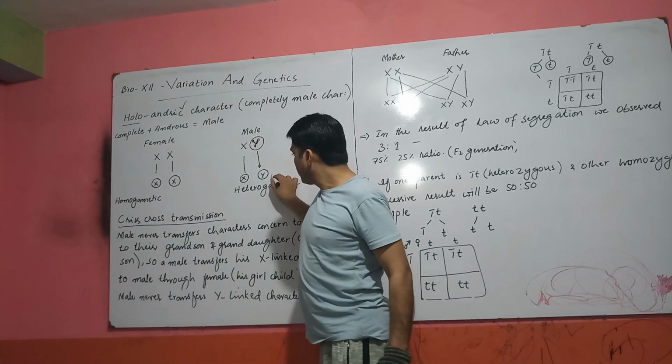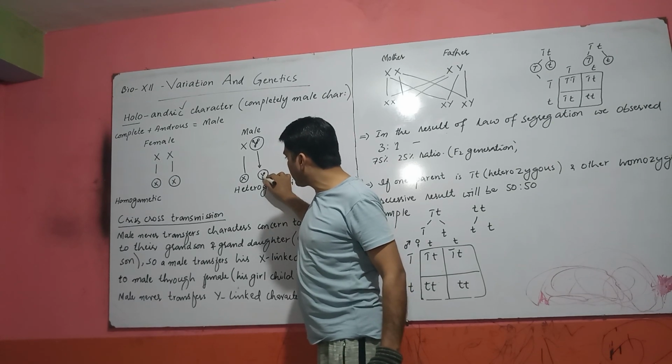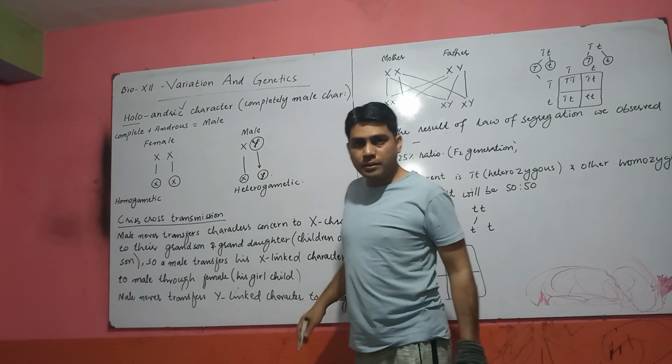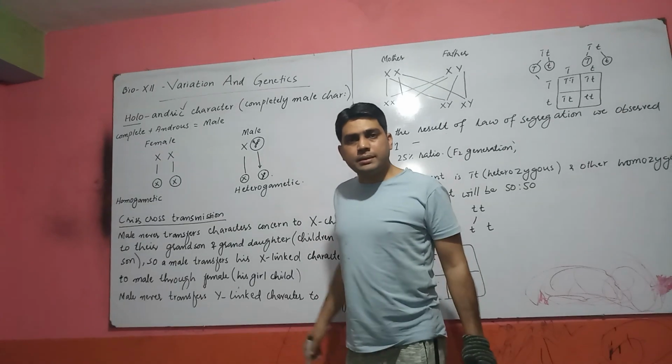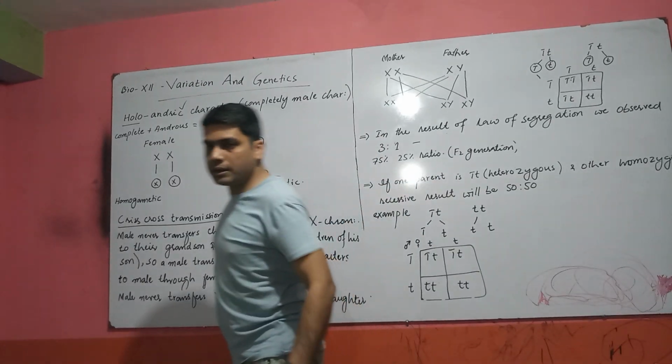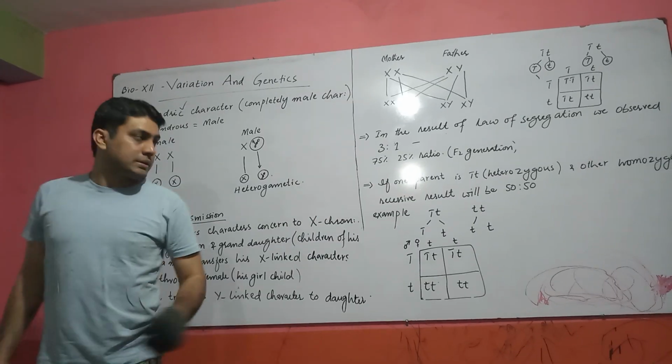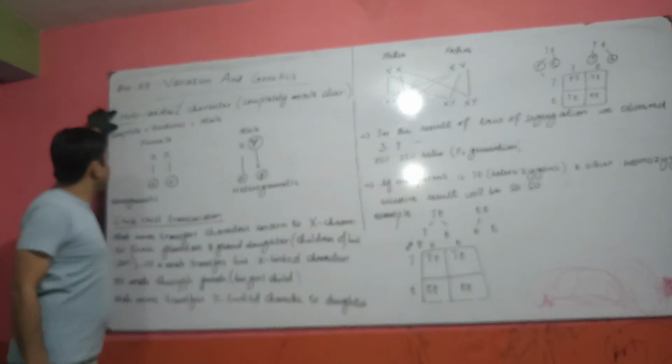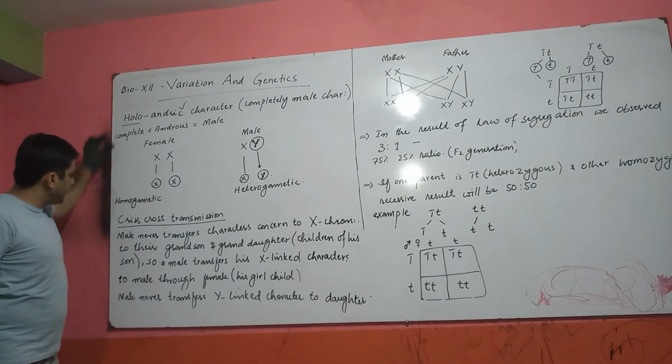Again, the son transfers this Y-related character to his son, and his son also transfers the character related to the Y to his son, not to the daughter. This character is called holoandric character.